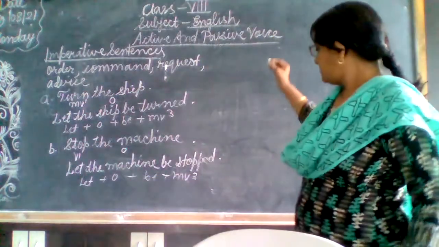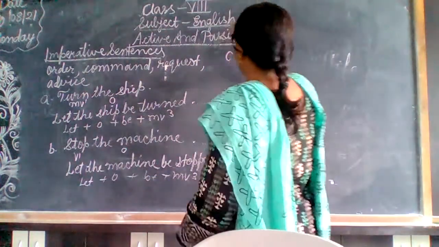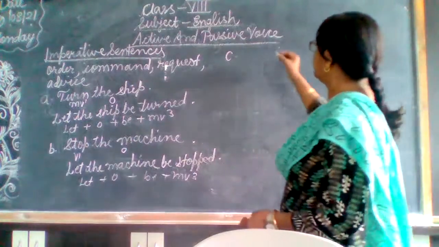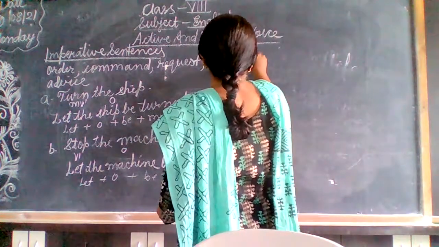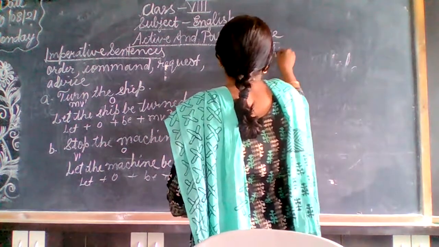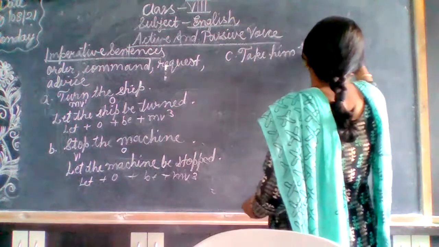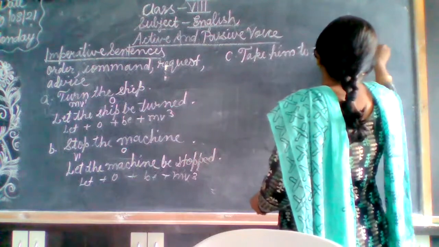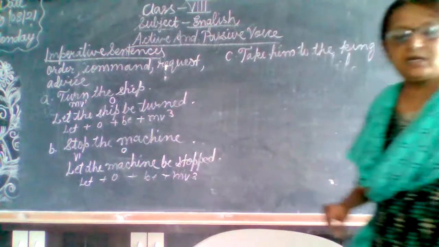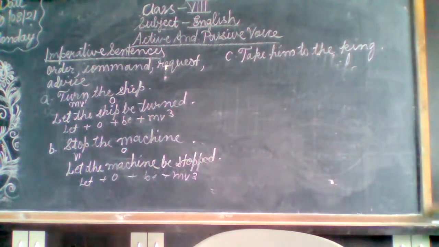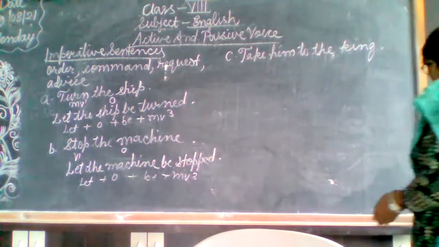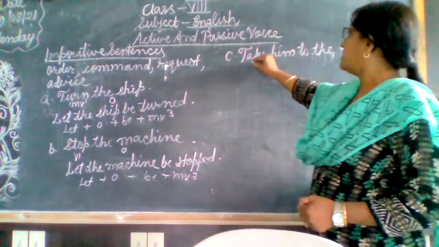Next, see the sentence: Take him to the king. What is our object? Take what?